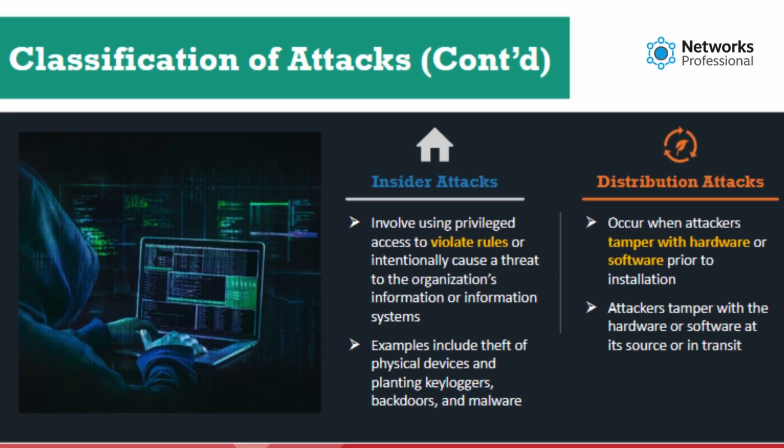Distribution attacks. Distribution attacks occur when attackers tamper with hardware or software prior to installation. Examples of distribution attacks include backdoors created by software or hardware vendors at the time of manufacture. Attackers leverage these backdoors to gain unauthorized access to the target information, systems, or network. Modification of software or hardware during production. Modification of software or hardware during distribution.